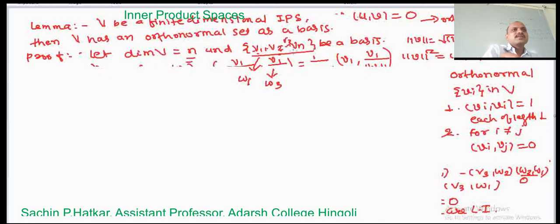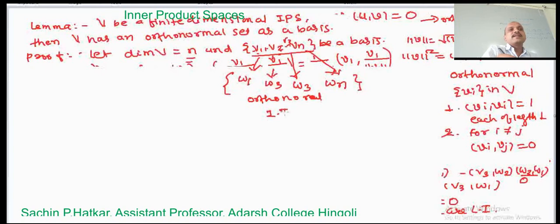Likewise for this n vector we can construct the vector wn, and these vectors are orthonormal as well as linearly independent. They are linearly independent and they span any vector. Every vector is written as a linear combination of these vectors. Therefore, these orthonormal vectors form a basis of the inner product space. Okay, so this is an important lemma regarding the inner product space.